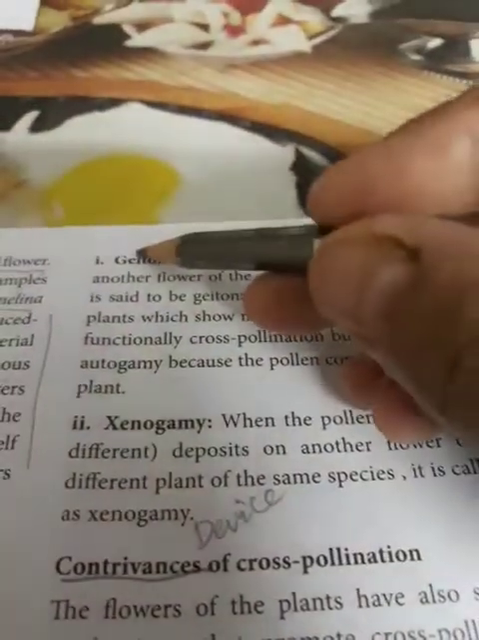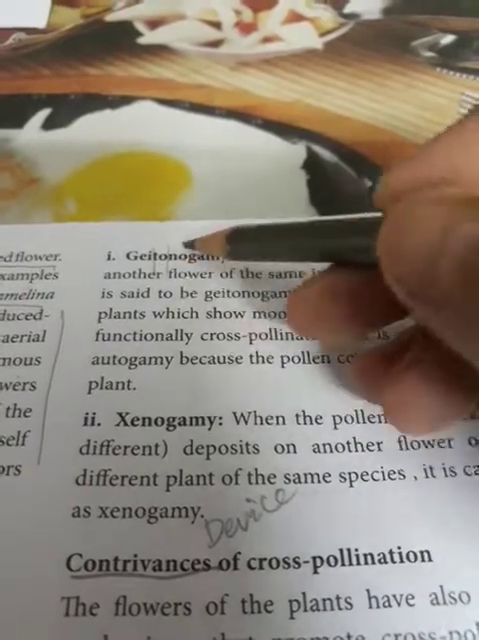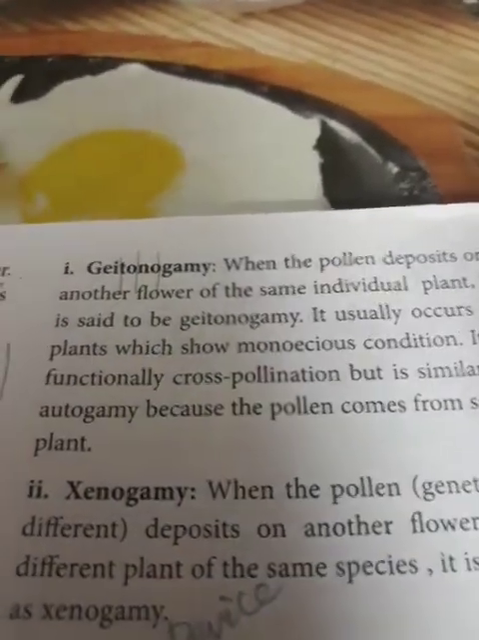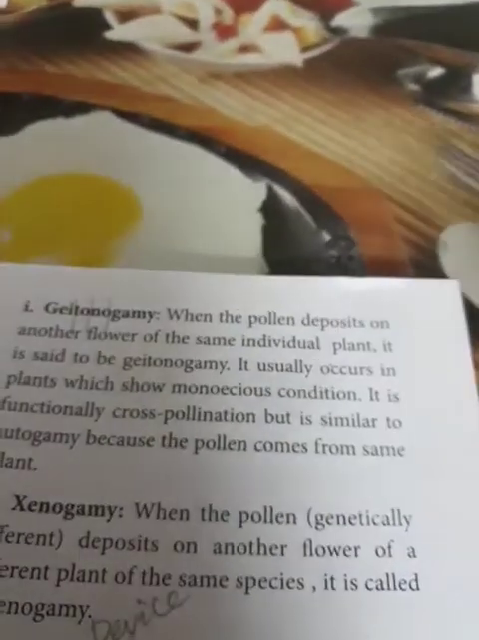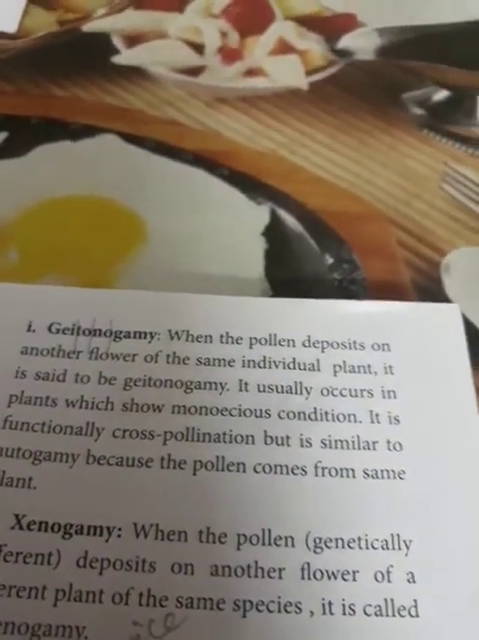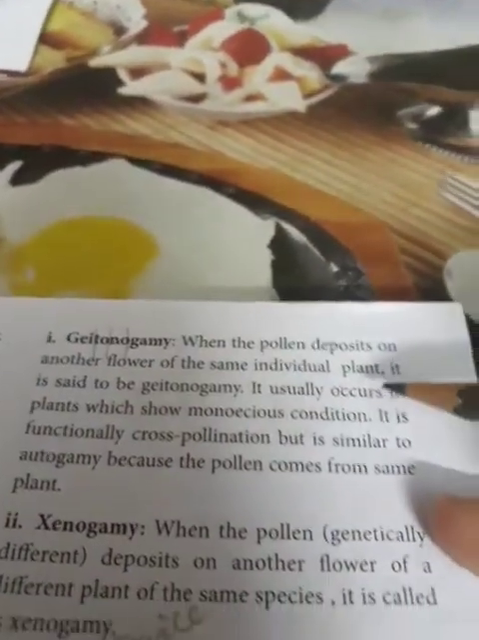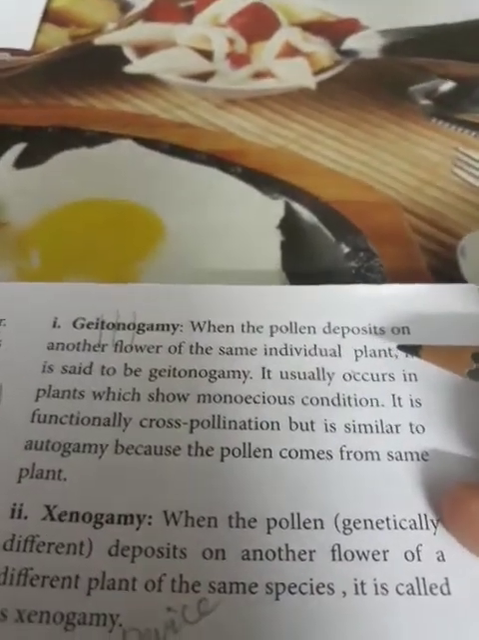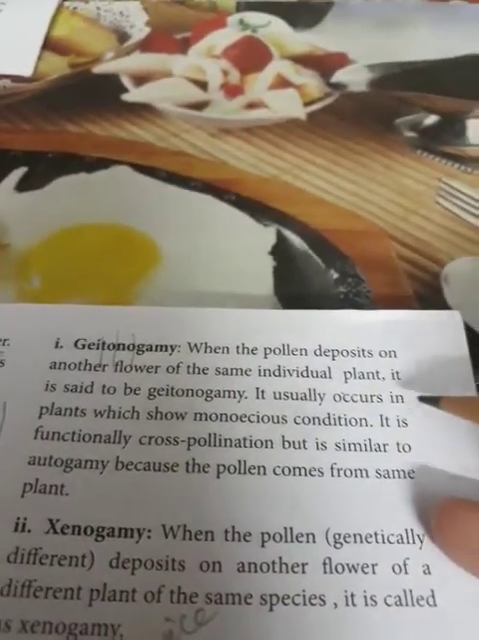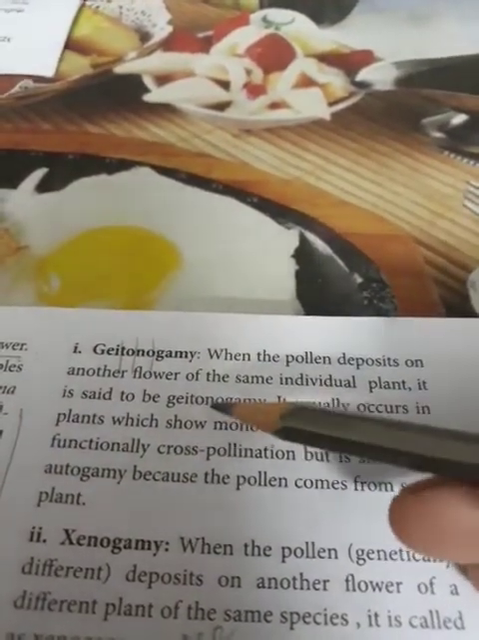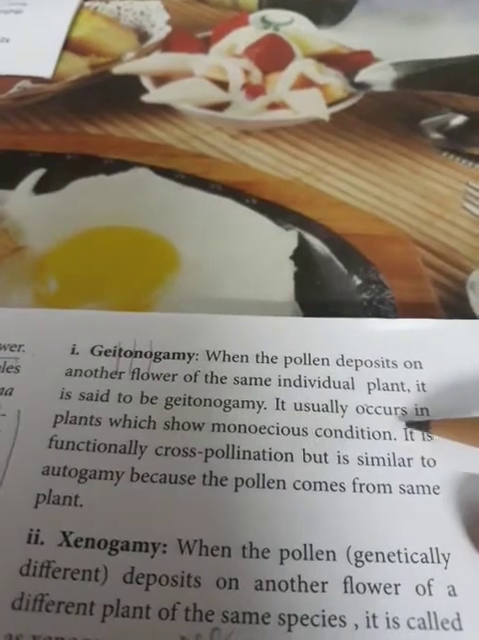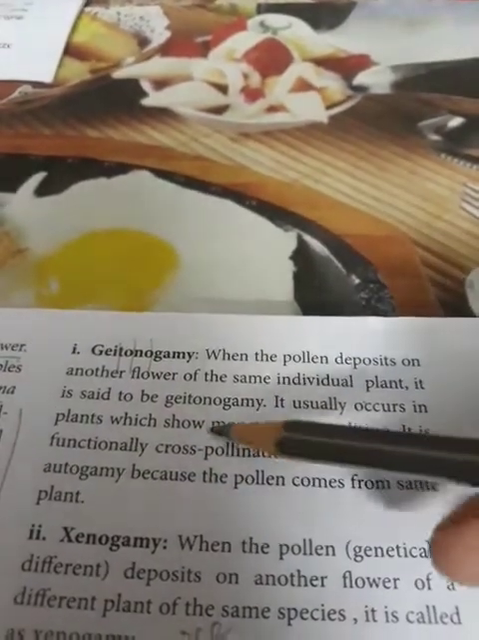Spell it properly: geitonogamy. When the pollen is deposited on another flower of the same individual plant, that is, flowers located in the same plant but on different branches, it is also called cross pollination, but actually it is self pollination only. It is said to be geitonogamy. It usually occurs in plants which show the monoecious condition.